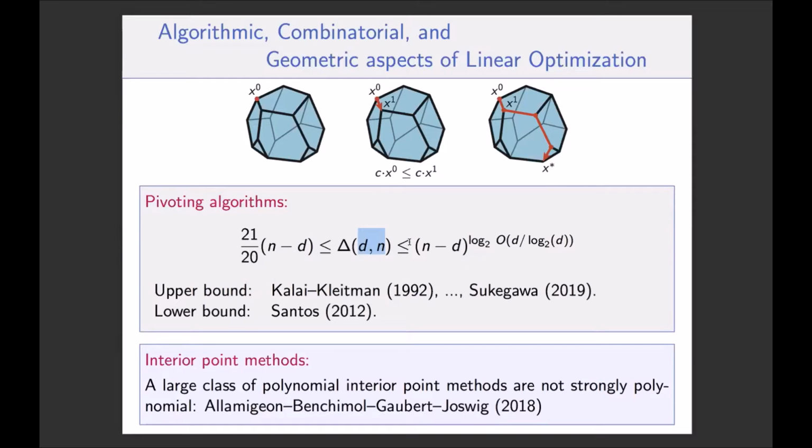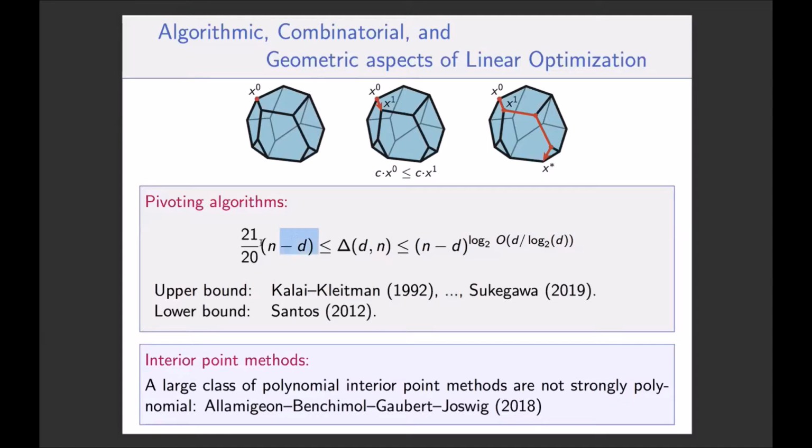The upper bound here has a long story. It was obtained by Kalai-Kleitman, as Nori told, but this particular version is an improvement obtained by Nori. And in between, I put 3 dots because there were a lot of steps to improve the original Kalai-Kleitman bound to the Sukegawa one.